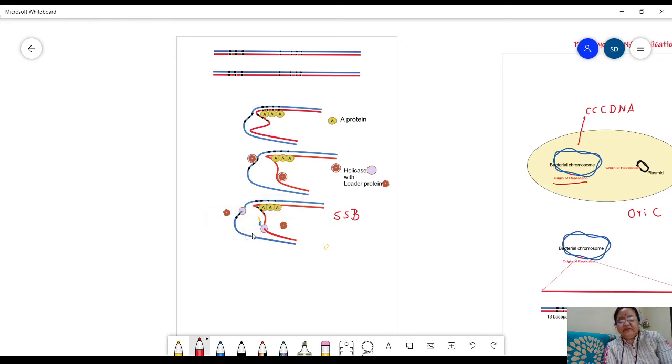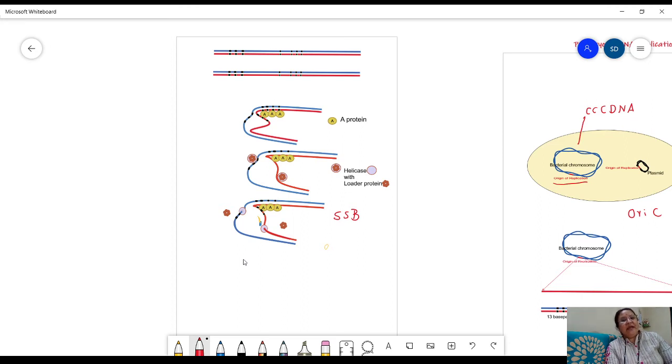So what I was telling, single stranded binding proteins bind to these single stranded regions. They stabilize single stranded regions, and now there is a necessity to start the synthesis. Synthesis of what? Synthesis of DNA. However, DNA synthesis is the role of DNA polymerases, and the limitation of DNA polymerase is that it cannot initiate DNA synthesis on its own. It requires a free 3' end or 3' OH end, and then it can extend synthesis.